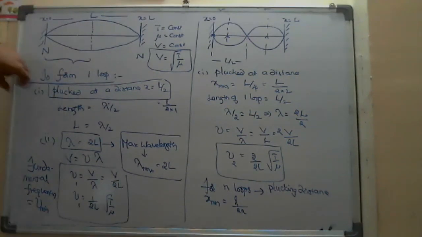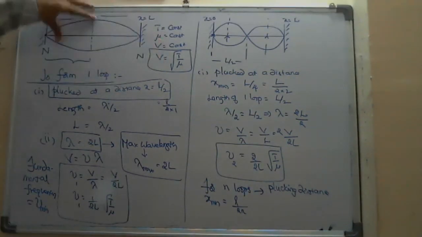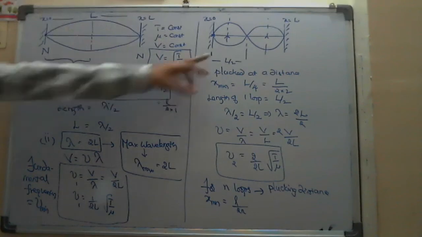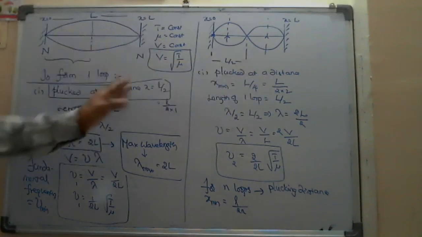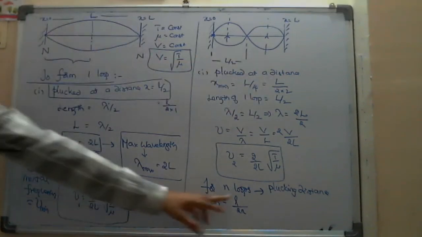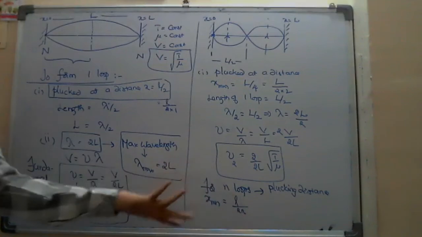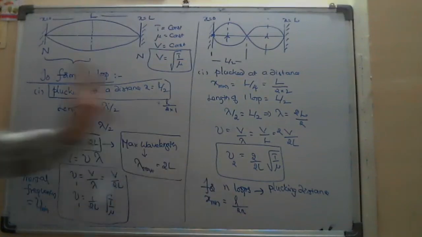So there is no need to remember at what distance he plucked for one loop, or for two loops, L by 2, L by 4. Straight away, if you remember L by 2n, see how many loops are formed and directly say the answer. That is one model.